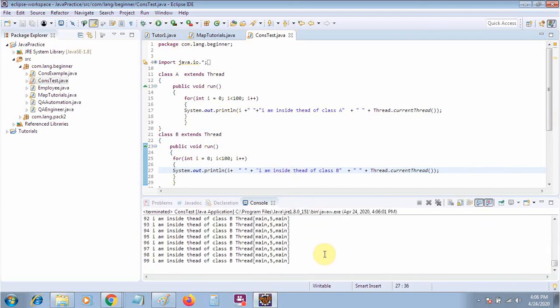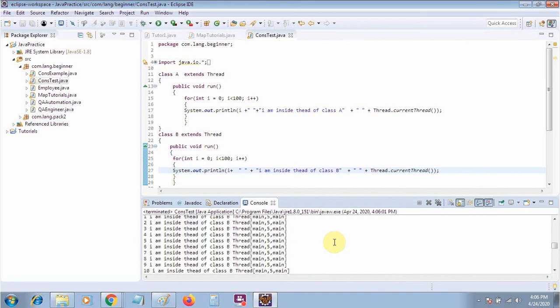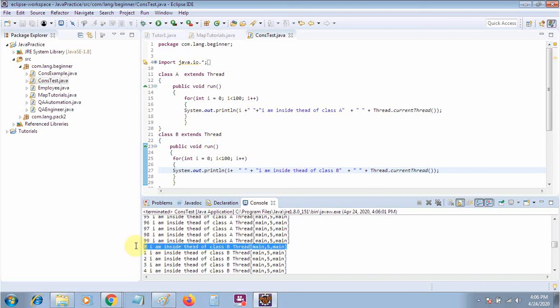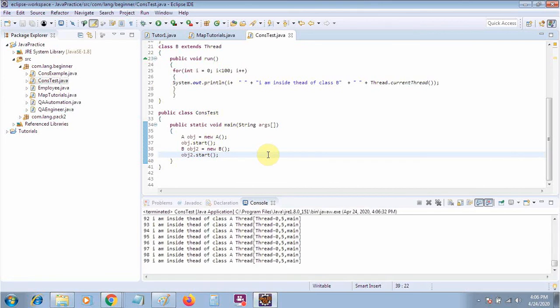You can see first your A will get finished, then your B will start. But when you use the thread, you do not need to call the run method, you just say start. So you will see that both will run parallelly. They will not run sequentially, they will run parallelly, meaning both threads will run independently.